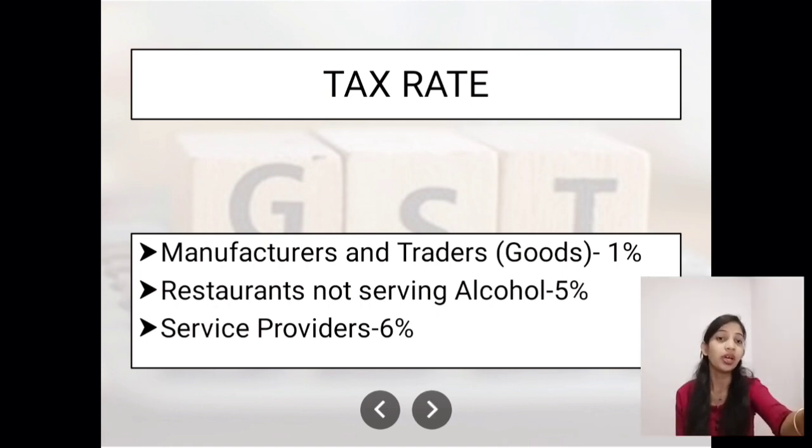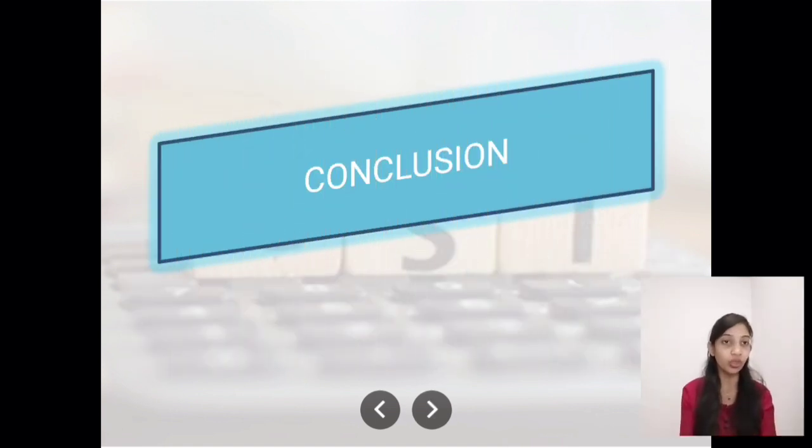If I have to give a conclusion regarding which scheme is better, nobody can tell you, because only you know your business, so only you can tell which will be beneficial for your business. But if you are in a B2B business, the composition scheme will be a bit of a disadvantage for you. If you are B2C, then I think you can go for the composition scheme, but obviously it's up to you. Also, if you have a problem maintaining detailed records, and if you're not willing to take the burden of filing monthly returns every time, then you can choose the composition scheme.